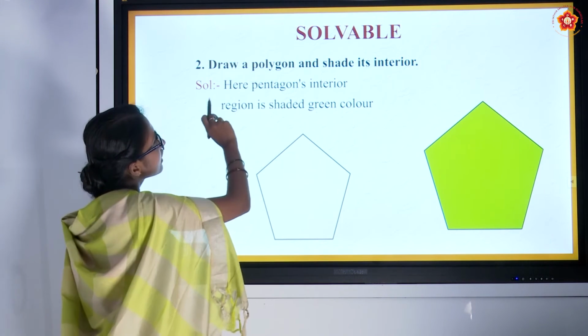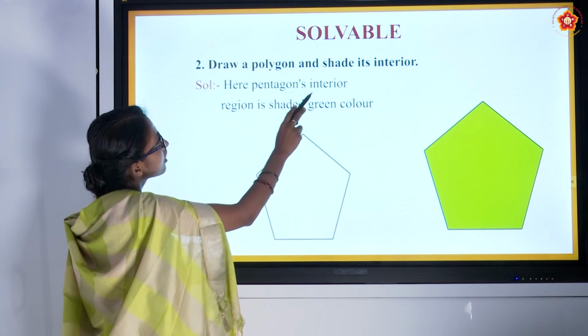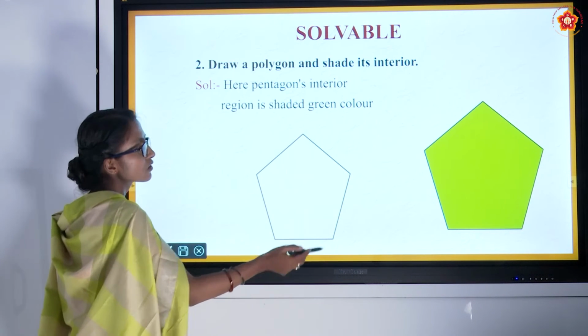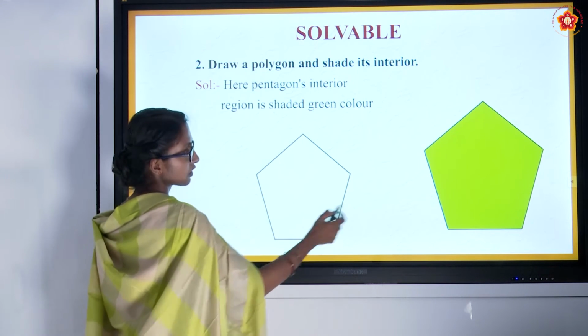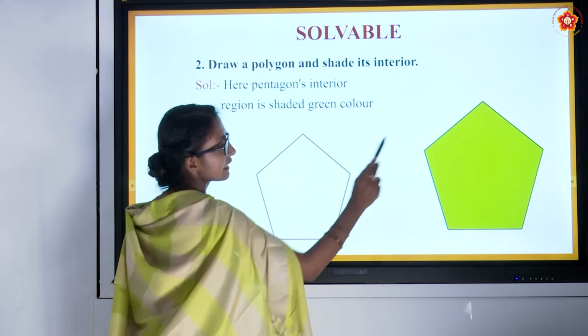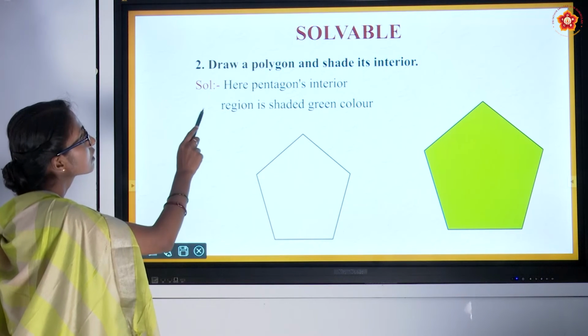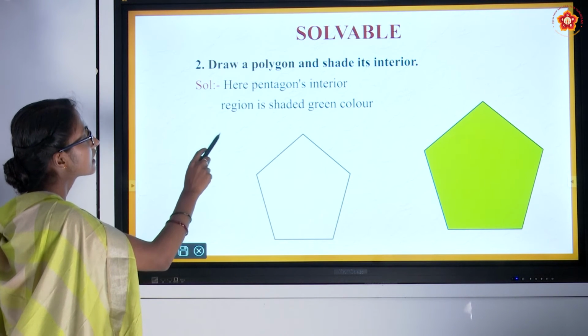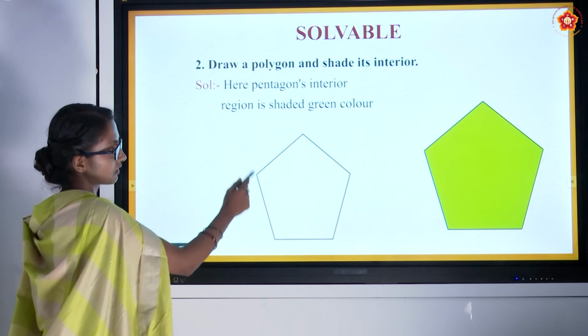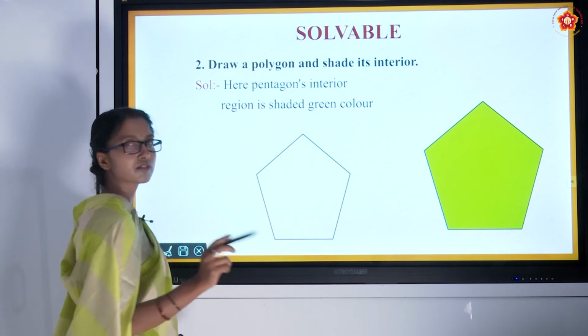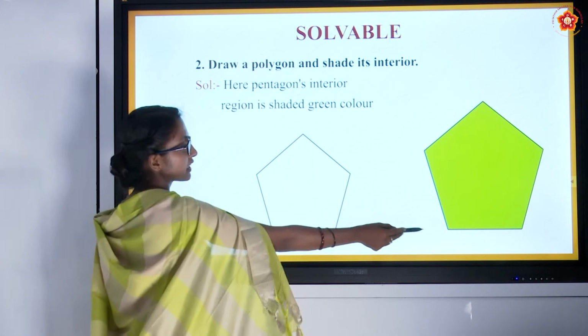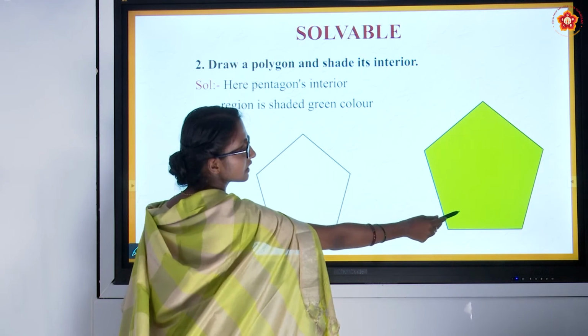So they have asked us to draw a polygon and shade its interior. We have taken a polygon. Even a pentagon is a polygon. We have shaded this pentagon's interior region in green color.